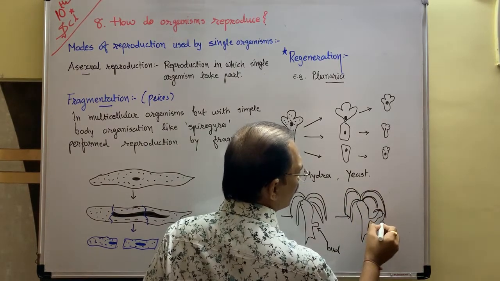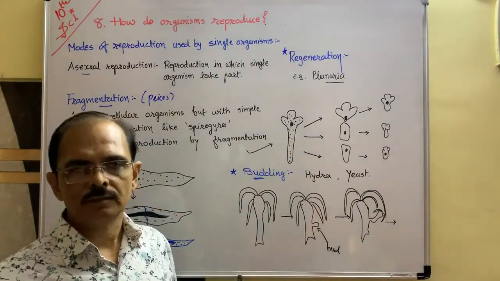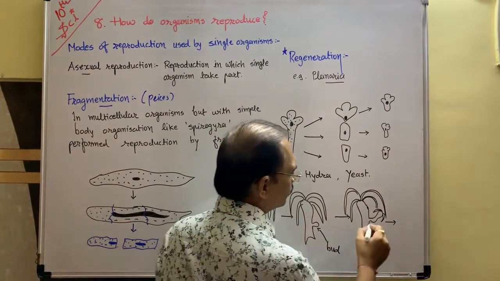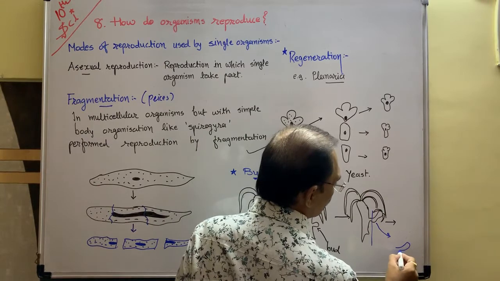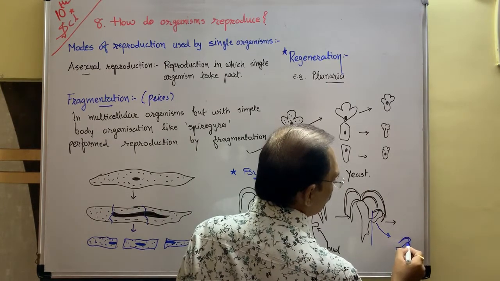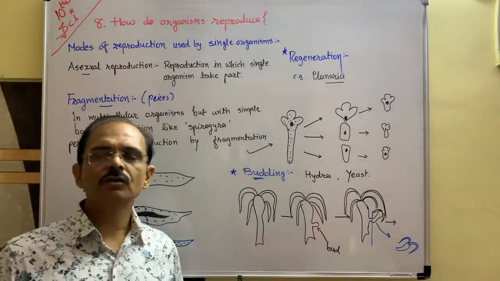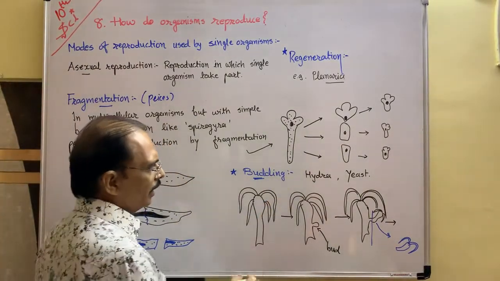Here also the tentacle comes, and slowly, after maturation, it is detached from the parent body. From here it detached, and this bud lives individually. Parent also lives individually, and the bud also lives individually. This is called budding in Hydra.